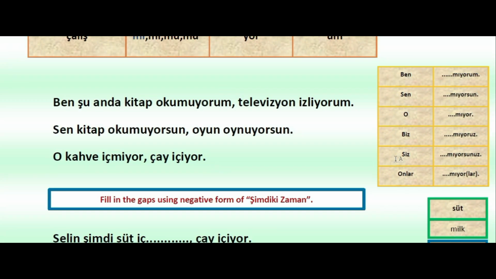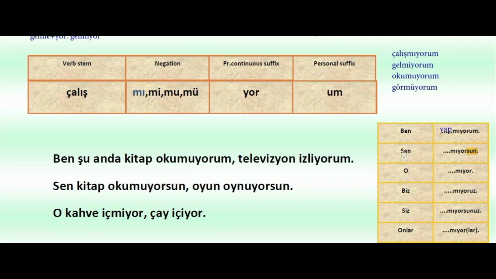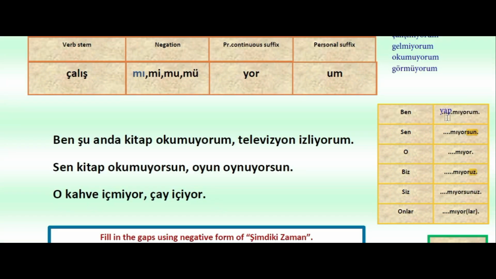Okay, so with the other subjects, again we'll be using it in this way, like ben yapmıyorum, sen yapmıyorsun, o yapmıyor, biz yapmıyoruz, siz yapmıyorsunuz, and onlar yapmıyor, or onlar yapmıyorlar. So the logic is still the same, so we are adding sun for sen. The logic is the same for the personal suffix part. It is the same as the positive part. With the positive part we said ben yapıyorum, sen yapıyorsun, o yapıyor, biz yapıyoruz, siz yapıyorsunuz, onlar yapıyorlar.